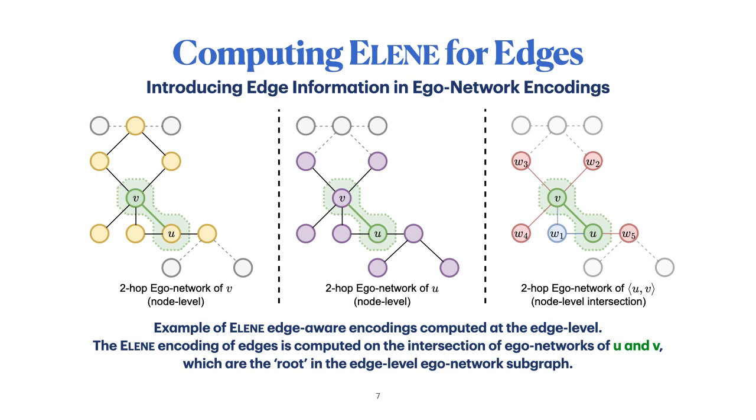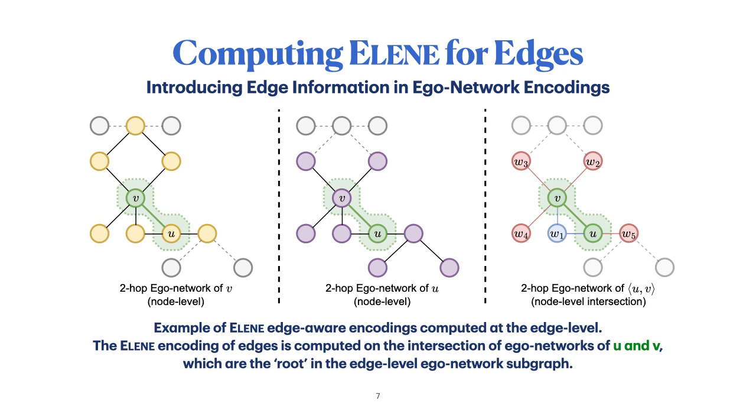The previous formulation computes LN encodings at the node level. However, we also propose a method to compute LN representations at the edge level. To do so, consider an edge, for instance the edge between nodes u and v. To compute the encodings at the edge level, what we are going to do is compute the intersection between the ego network subgraphs of u and v. So that looks as follows.